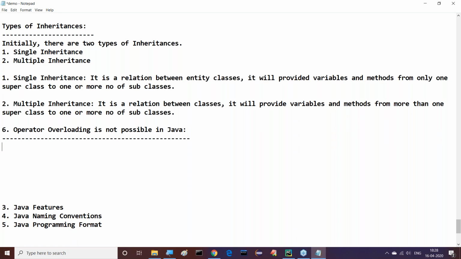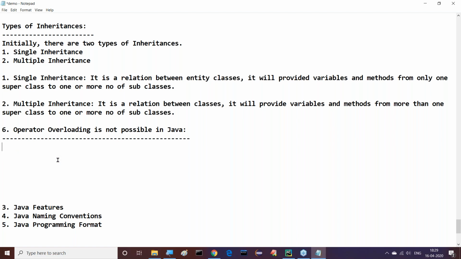Now, before understanding whether operator overloading is possible or not possible in the case of Java, first we have to observe this clearly. What is operator overloading? First understand it. Then after that, I'll go for whether it is possible or not possible in the case of Java. Then we'll have some discussion on it. First of all, what is operator overloading? Very clear, sir. Previously, we had some discussion.